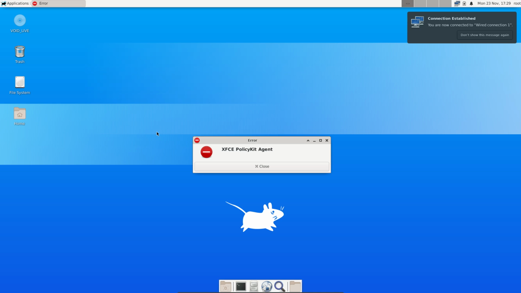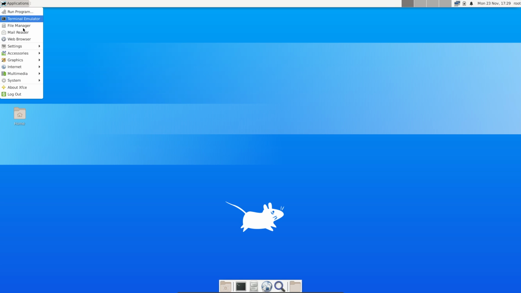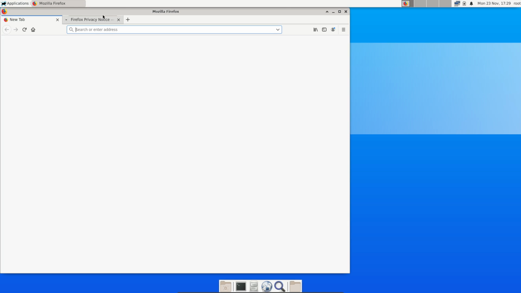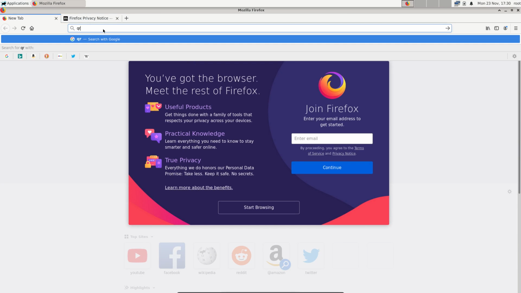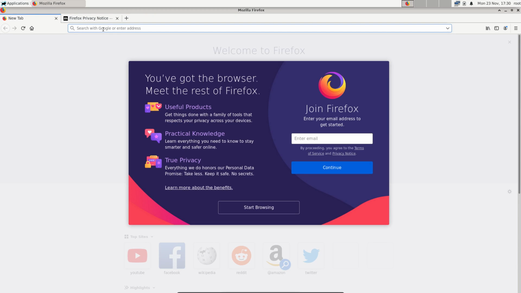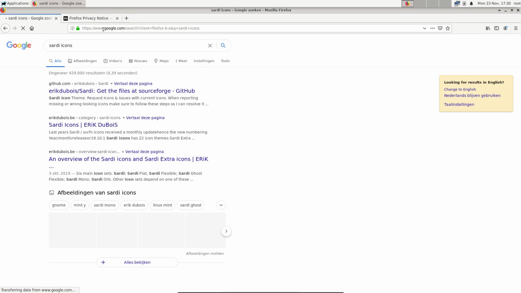Yep. Xfce, the Xfce session. Okay. So basically this is your Arch Linux look. It's the standard Xfce, and yeah, it's not nice. But we have a system that works. And one of the things I would like to do, as usual, is test the Sardi and the Surfn icons. They are created for Linux, right? So source, well, maybe Sardi or Sardi icons. You see my keyboard is already wrong, right?